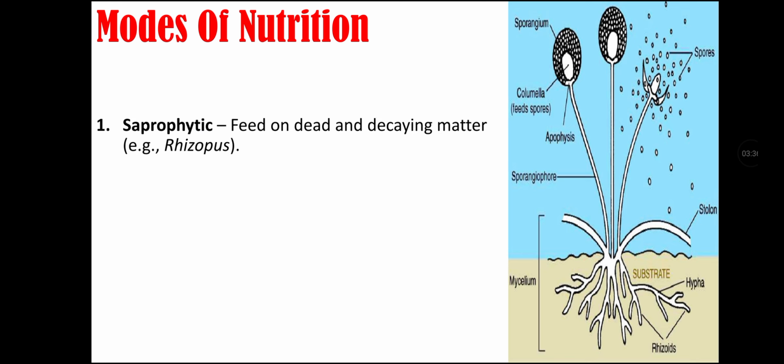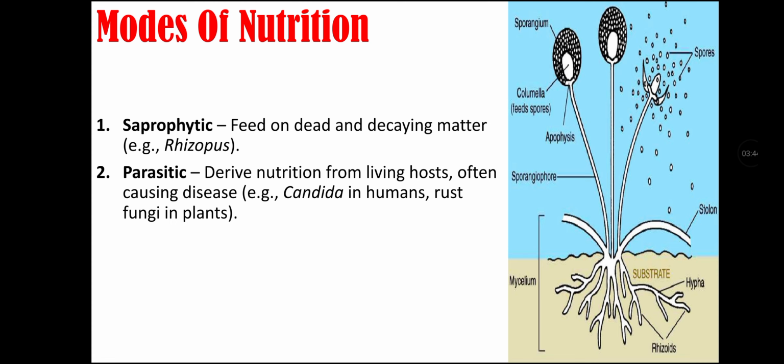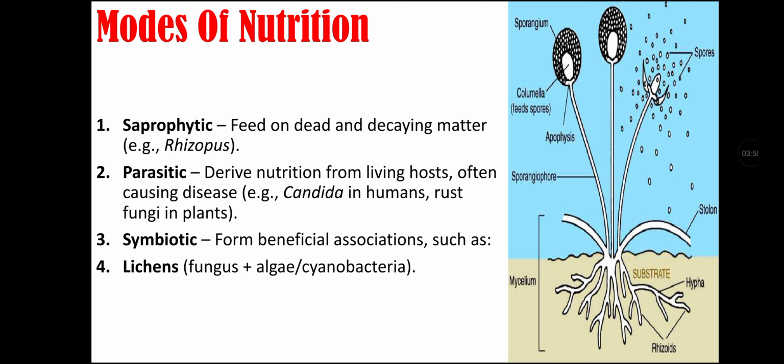Modes of nutrition of fungi. They may be saprophytic, which are fungi that feed on dead and decaying matter, for example Rhizopus. They may be parasitic, which are fungi that derive nutrition from living hosts and they often cause disease, like Candida in humans and rust fungi in plants. Third mode of nutrition is symbiotic, that is from beneficial association, such as lichens, that is a fungus and algae or cyanobacteria association, and mycorrhizae, that is an association between fungus and plant roots.